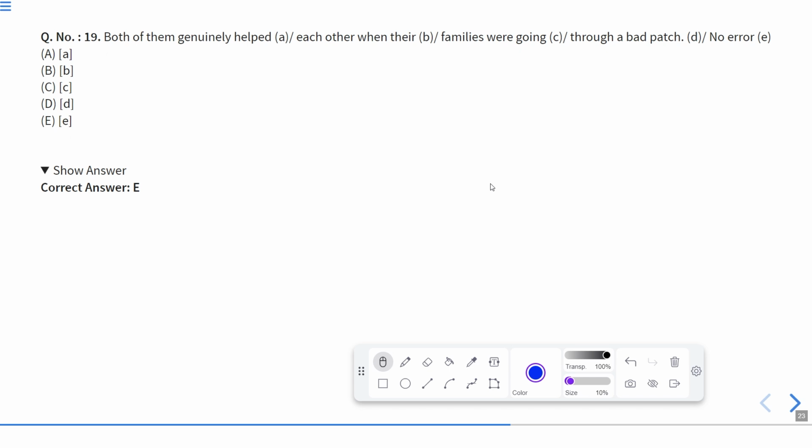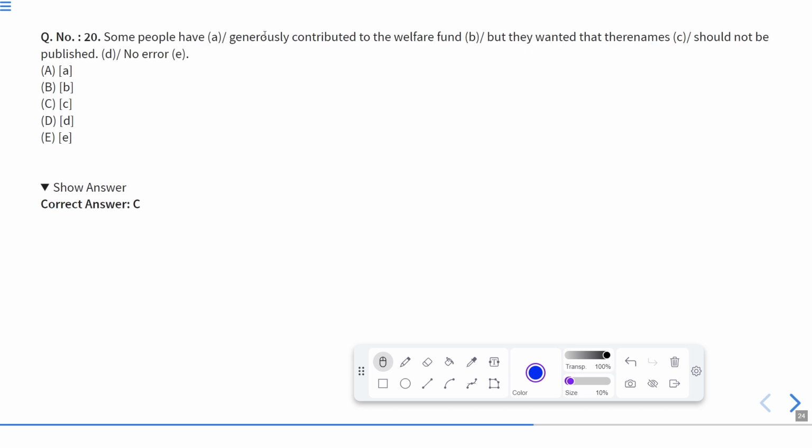Now let us move to the next one, that is question number 20. Some people have generously contributed to the welfare fund, but they wanted that their names should not be published. Now here we have used the word there. There is an adverb of place that shows the place, the position. Okay, this is adverb of place. Whereas